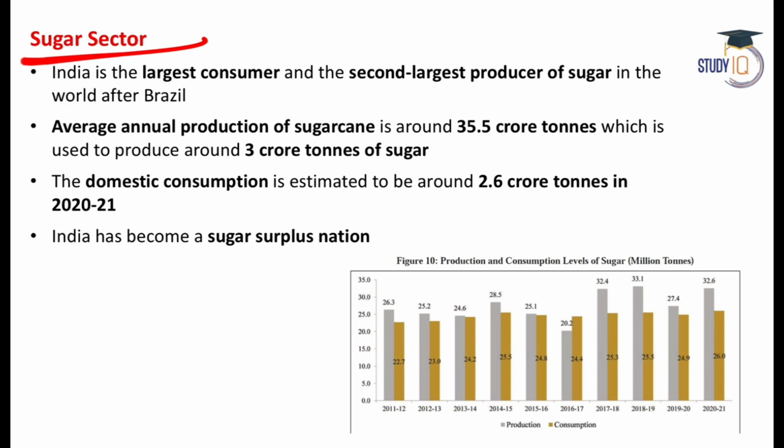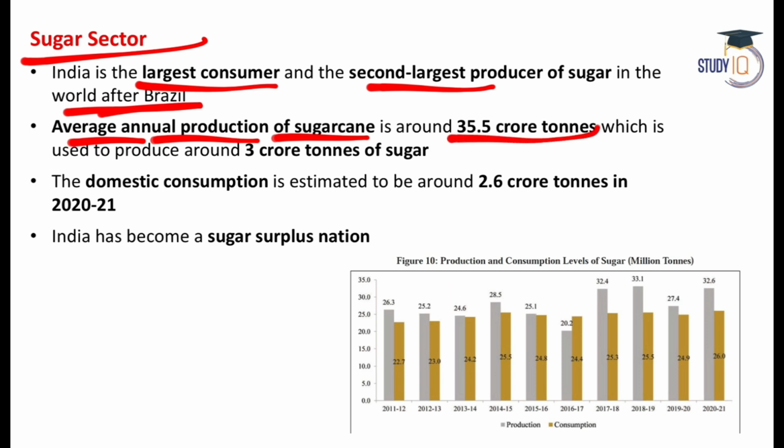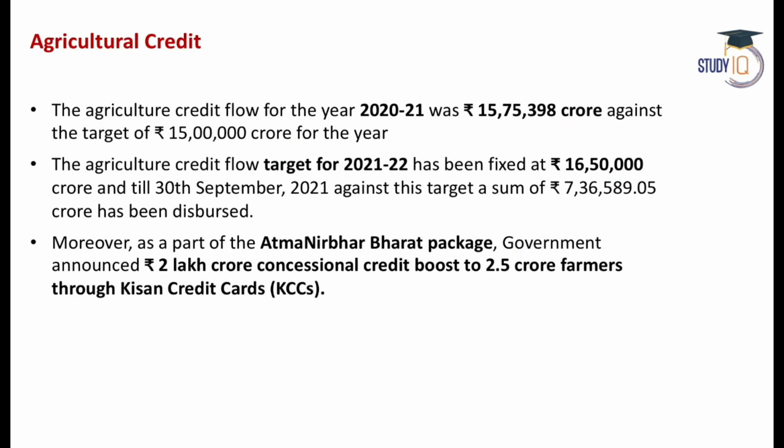Let's talk about the sugar sector. India is the largest consumer and the second largest producer of sugar in the world after Brazil. Average annual production of sugarcane is around 35.5 crore ton, which is used to produce 3 crore ton of sugar. Brazil is the largest producer of sugar in the world.